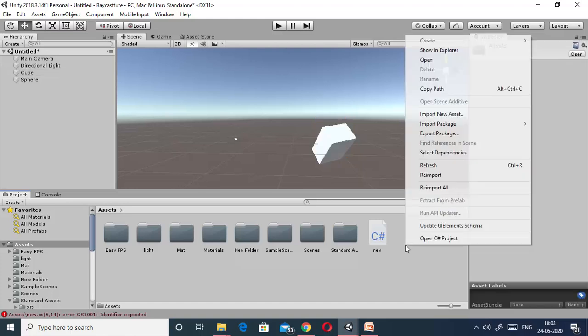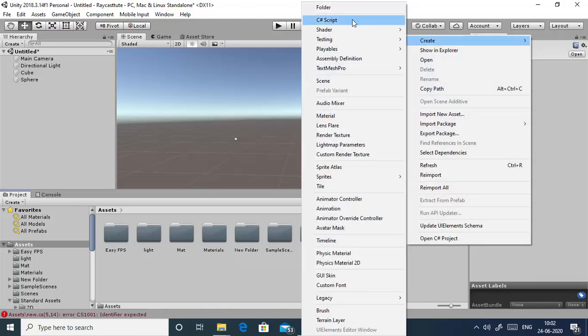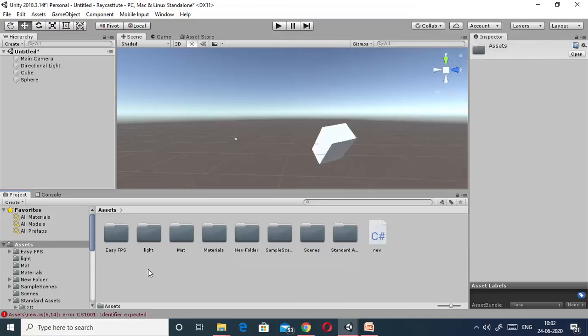For example, you can create a new folder for scenes, because a game may have various scenes. If you are using multiple materials, you can create a folder to store the materials. You can create a folder for scripts. In this way you can manage your scenes and your assets.